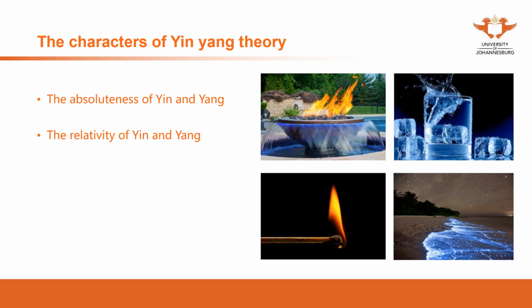So that's the two characteristics of yin and yang theories. The absoluteness of yin and yang also refers to something opposite, for instance, up or down, on top or at the bottom, bright or dark, warm or cold. These opposite things are absolutely different. And if they belong to yang, they are yang. There's no way to change it. That's the true characteristic of yin and yang.